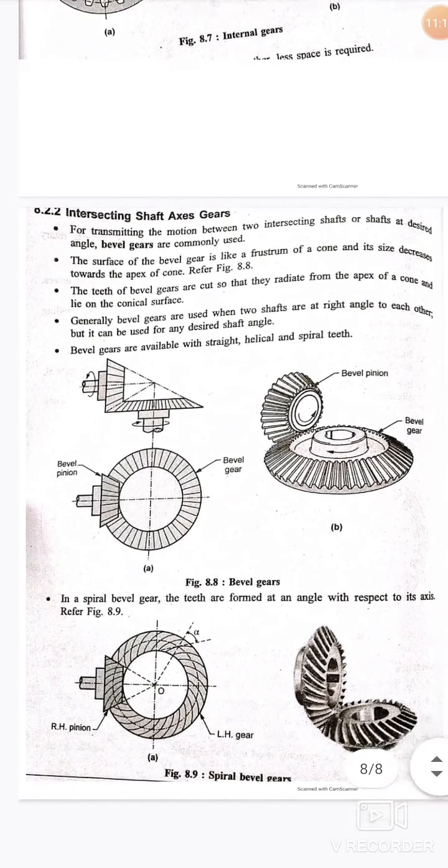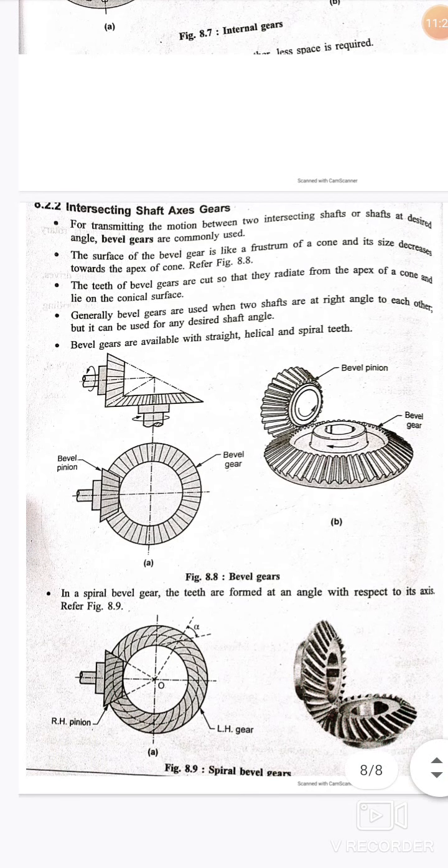Next, I want to briefly talk about intersecting shaft axes. As shown on the screen, for transmitting motion between two intersecting shafts, the shaft axes intersect, and to have the motion, we generally make use of bevel gears. The surface of a bevel gear is like a frustum of a cone, and its size decreases towards the apex. Generally, bevel gears are used when the two shafts are at right angles to each other, but they can be used at any desired shaft angle.